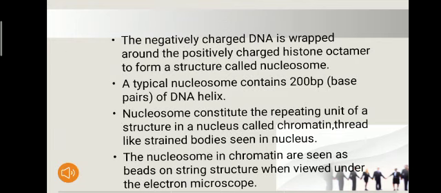The negatively charged DNA is wrapped around the positively charged histone octamer to form a structure called a nucleosome. A typical nucleosome contains 200 base pairs of DNA helix. Nucleosomes constitute the repeating unit of a structure in the nucleus called chromatin. These are thread-like stained bodies seen in the nucleus, which can be viewed under the electron microscope.